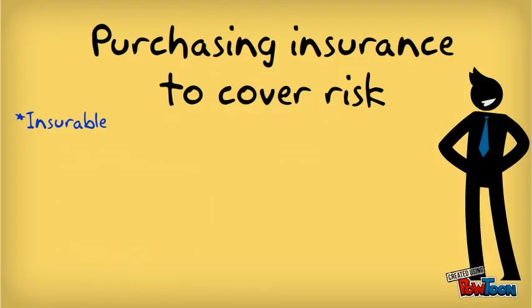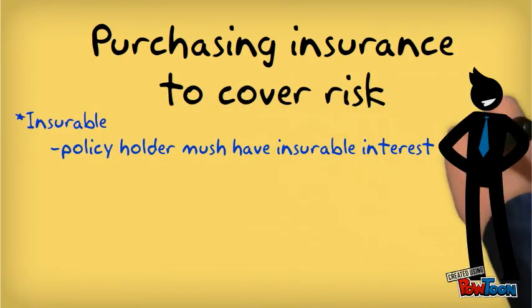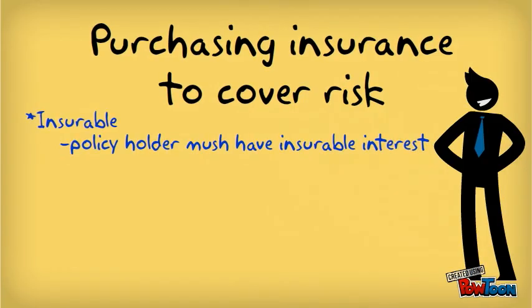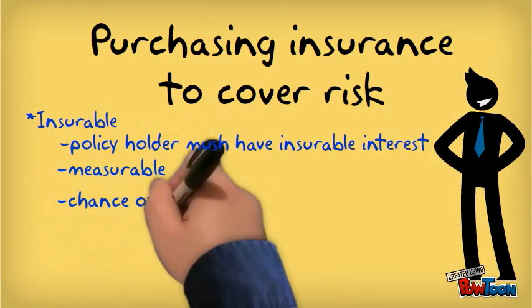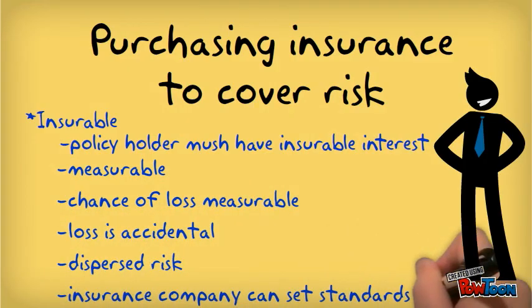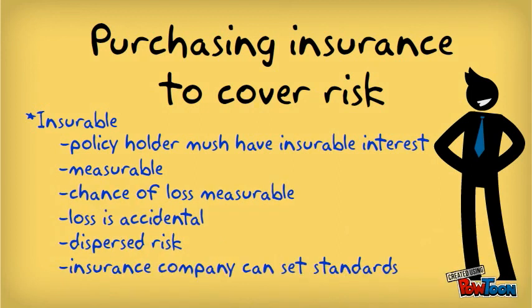The first one is that the policyholder must have insurable interest. This means that the policyholder must be the one to suffer if there is a loss. So for the hardwood flooring company, the policyholder would have to be the owner of the company, and they would purchase the insurance for their factory. They could not purchase insurance for somebody else's factory because they wouldn't lose if there was a fire or some other disaster. The loss must also be measurable, as well as the chance of loss, and the loss must be completely accidental. So if the owner purposely set the company on fire, they obviously wouldn't get any insurance money for it. The risk has to be dispersed in order for it to be insurable. And lastly, the insurance company can set particular standards in order to accept taking on a risk with a company.